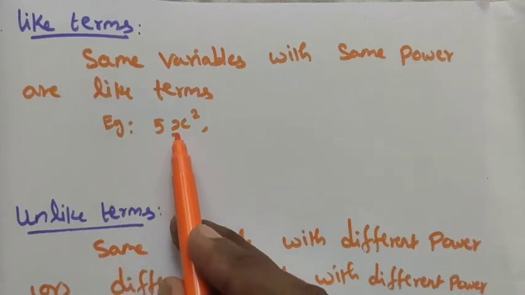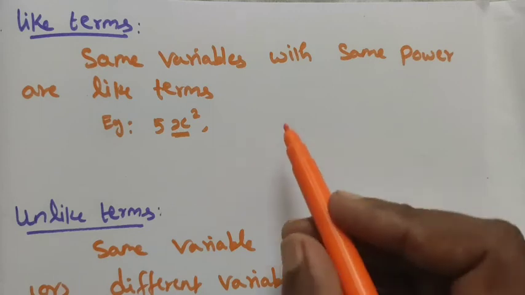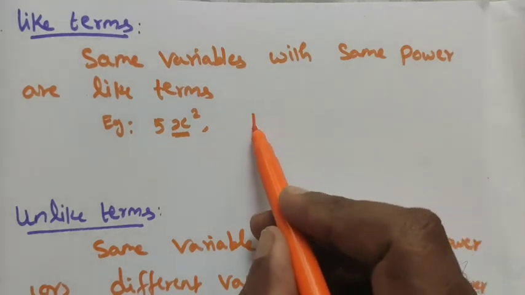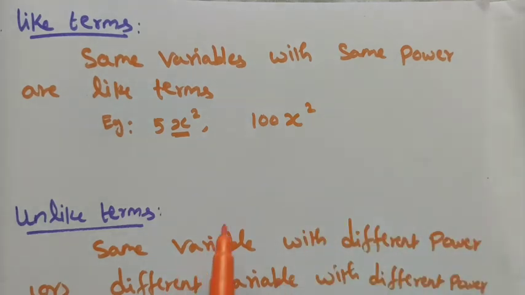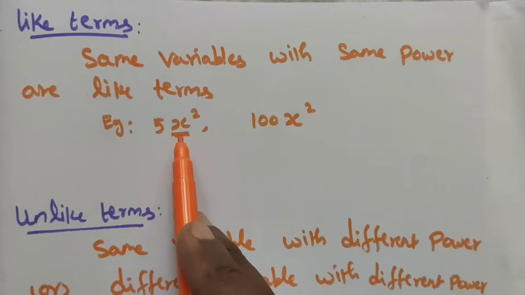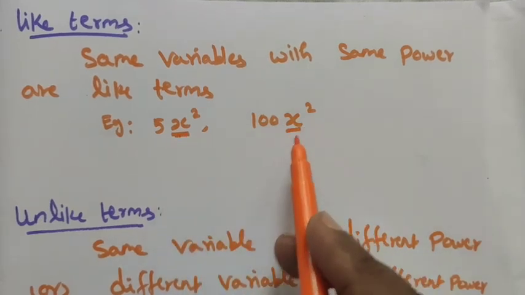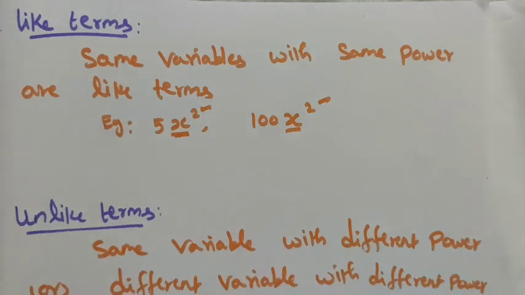Here the variable is x with power 2. And then another term we have is 100x square. These two terms are like terms, both having the variable x, both having the power 2.